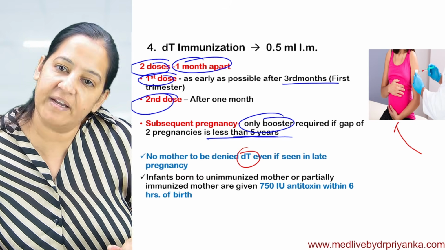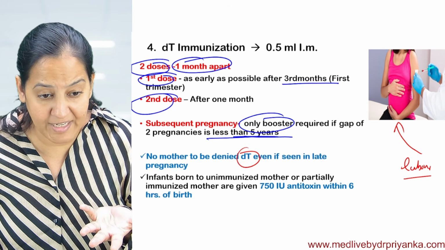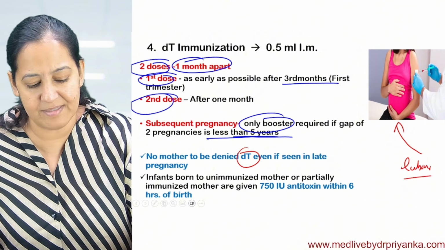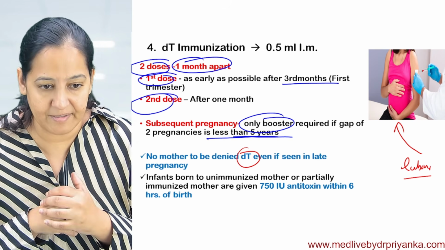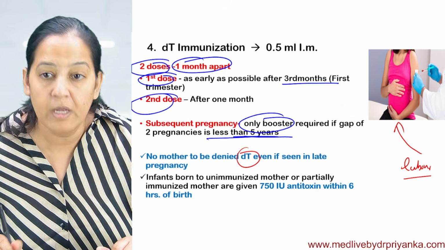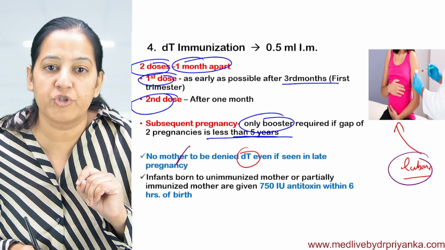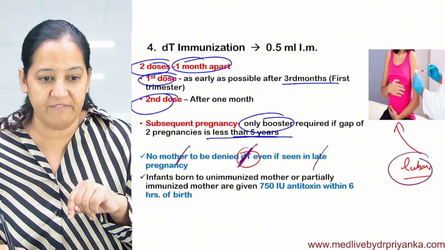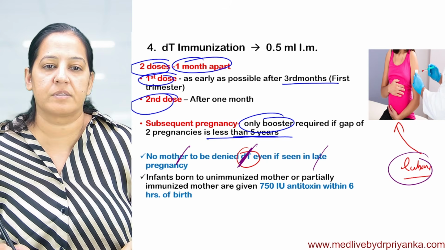Now imagine the lady is coming directly at the time of labor to me. So I asked, why didn't you come for any of the visits? At least you should come for a minimum of 4 visits. She said that in villages there are many excuses, many taboos, and many religious causes. So she has not come during the entire antenatal period. So how will I give the tetanus vaccine to her? At the time of labor only, I will give the first dose. At least 1 dose has to be given. No mother should be denied this vaccine, even if she is coming late in pregnancy. Give 2 doses if possible. If not, give at least 1 dose.